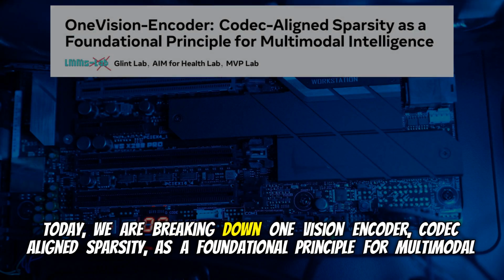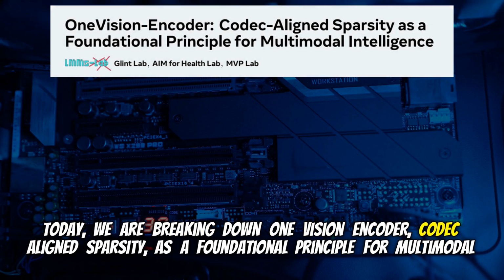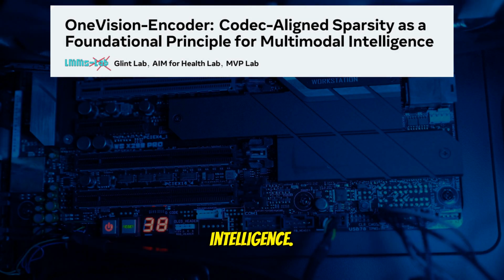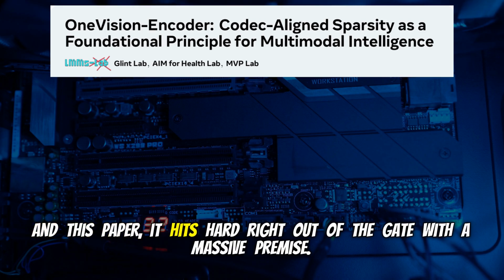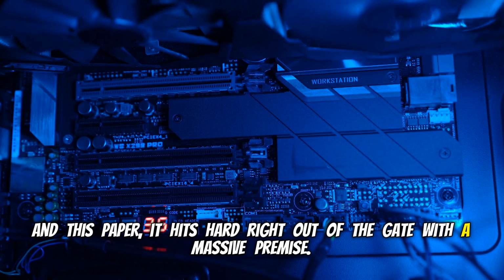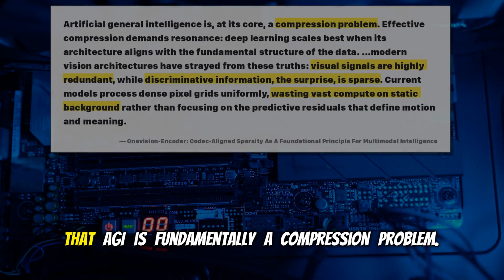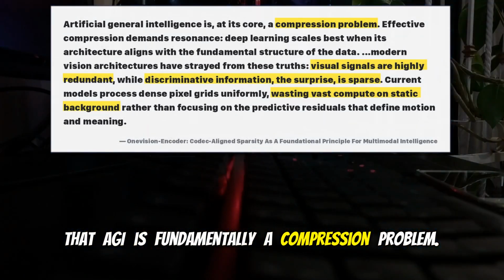Today we are breaking down OneVision-Encoder, Codec-Aligned Sparsity, as a foundational principle for multimodal intelligence. It's from the researchers at Glint Lab, AM for Health Lab, and MVP Lab. And this paper hits hard right out of the gate with a massive premise. Which is? That AGI is fundamentally a compression problem.